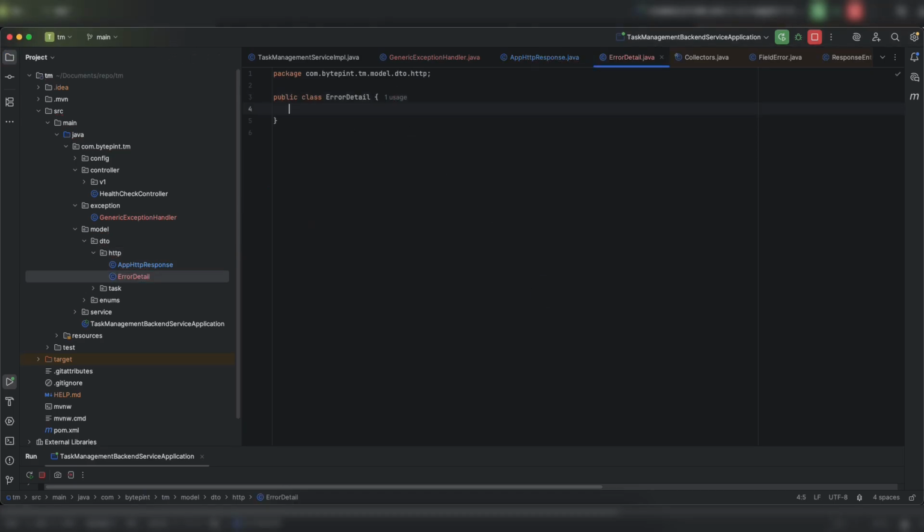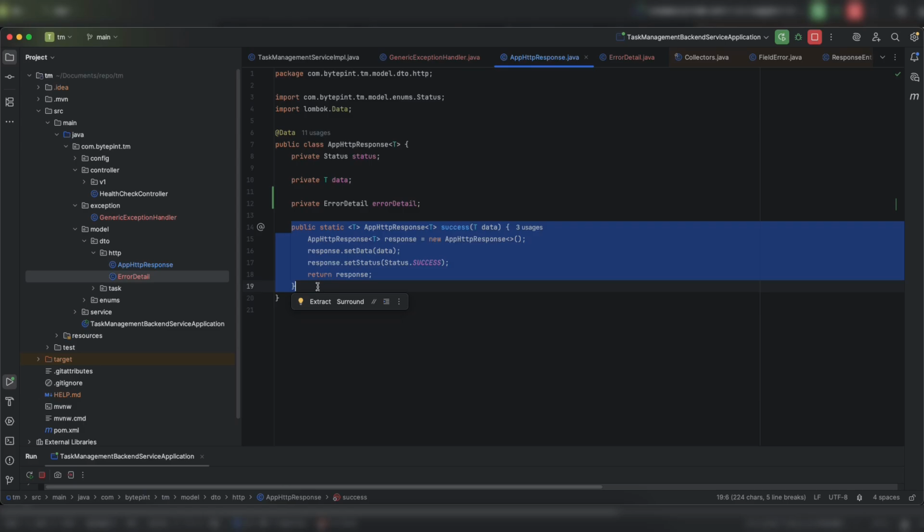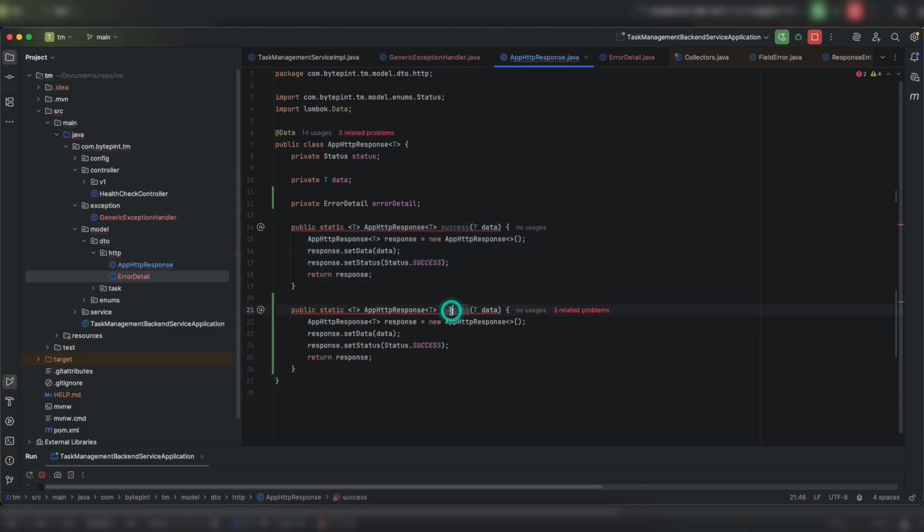Simply, I need error code. Okay. Error message. And one more additional error message, just in case if I want to provide more context to the problem. Okay. Now, just use the Lombok @Data annotation, so that I will be getting toString, equals, hashCode and everything. Similar to this success, let me create one more method, error. It will take this ErrorDetail.